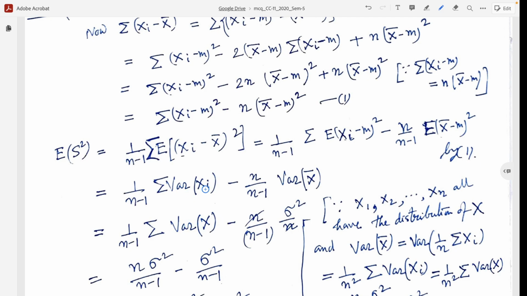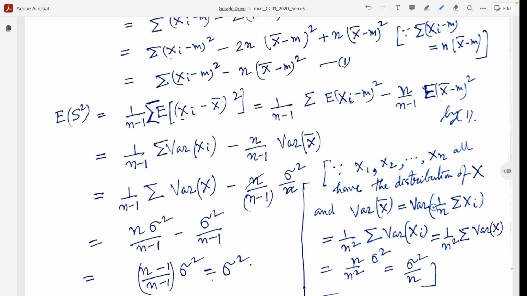And this variance of Xi also equals the variance of X, because all X1, X2, up to Xn have the same distribution as X. So we can replace Xi by X. So this variance of X bar equals sigma square by n, because variance of X bar equals variance of 1 by n summation Xi.